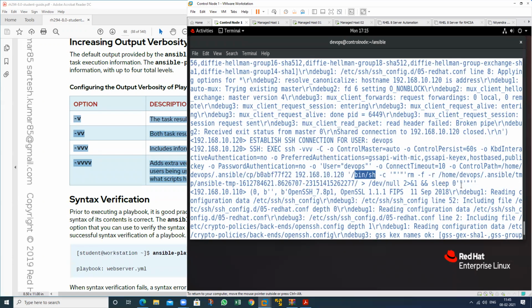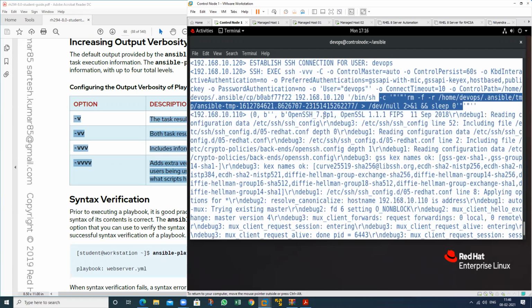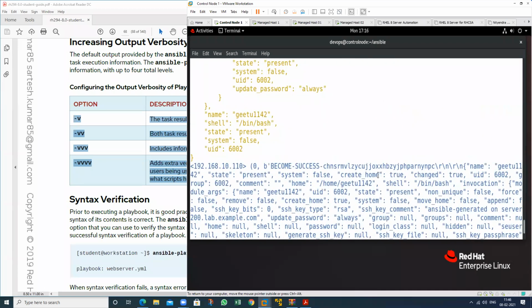When bash command, if there is any error, it will redirect automatically. Sleep. It also uses the sleep command. So this whole process it will show you. See, become successfully. It means by using root, by using the sudo command, because to create the user we should have the become option. Become means perform that particular command by using the sudo command. So become successfully.